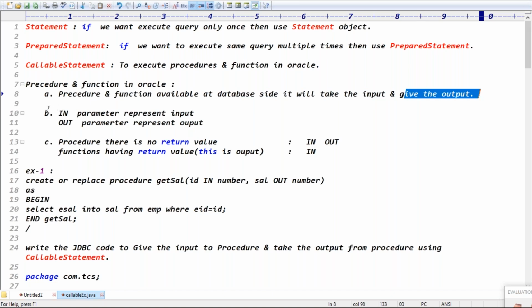In procedures and functions, we have two kinds of parameters: in parameter and out parameter. An in parameter represents input, and an out parameter represents output, right? And the third main point is that a procedure has no return value, but a function contains a return value, right?